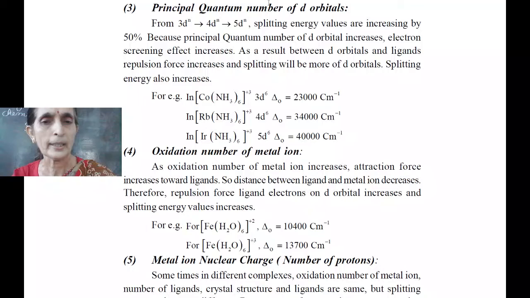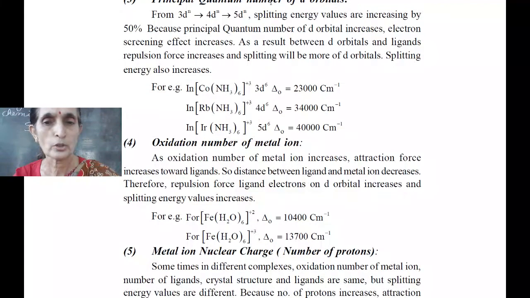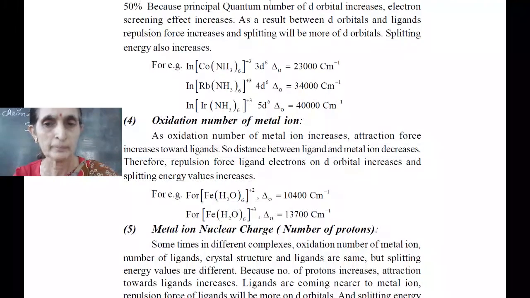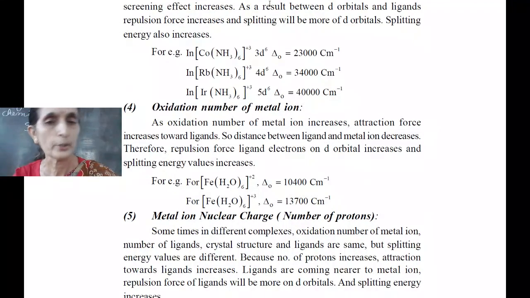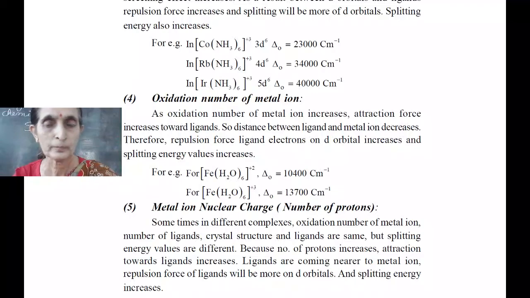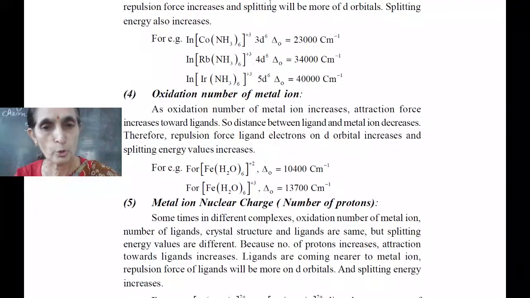For example, hexa-aqua-Fe plus 2 shows 10400 cm inverse, while in hexa-aqua-ferric 13000 cm inverse. Now, metal ion nuclear charge, that is number of protons.